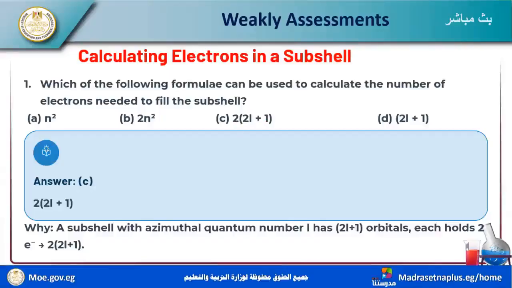If l equals 2, 2 times 2 is 4, plus 1 is 5, times 2 equals 10. So C is the correct answer for this question.